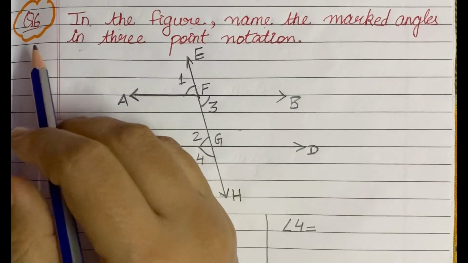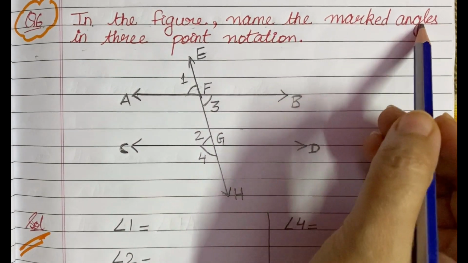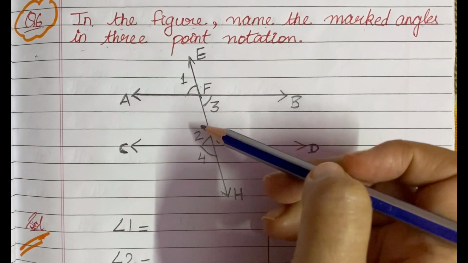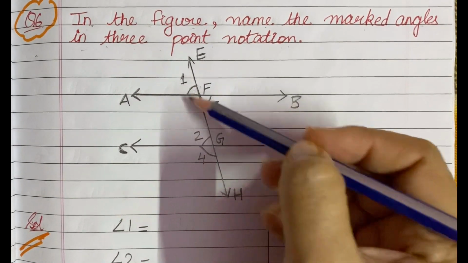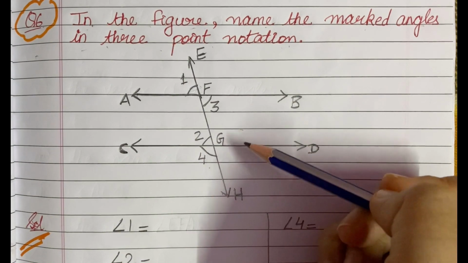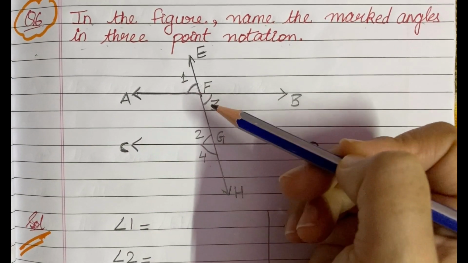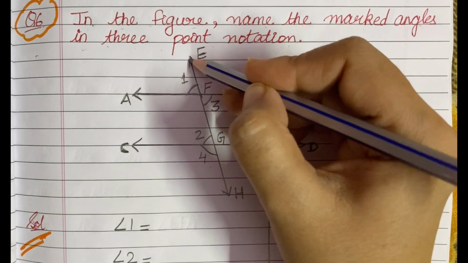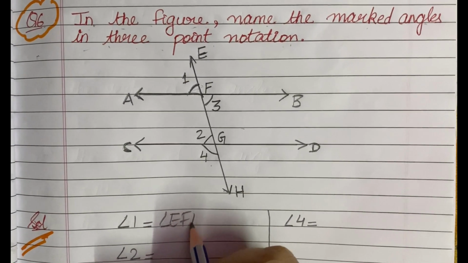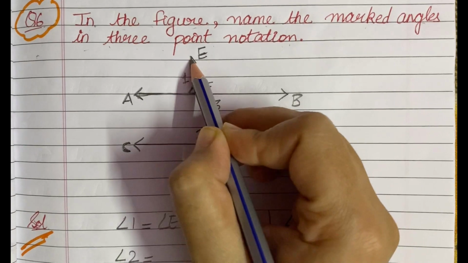Next is question number 6, and question number 6 says that in the figure name the marked angles in 3-point notation. Now here in the figure angles are named as 1, 2, 3 and 4, and you have to name these angles in 3-point notation. So see, angle 1 in 3-point notation can be written as angle EFA, or you can write it as angle AFE.